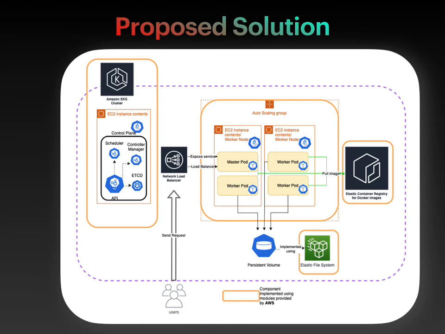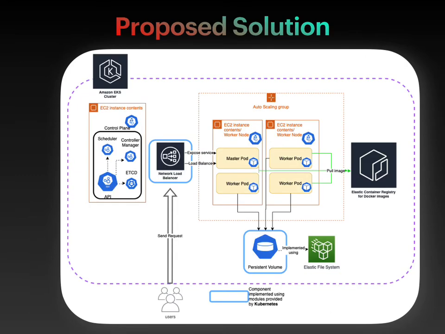These are the components implemented using modules provided by AWS. These components are cloud native. In other words, if the client plans to build it on other cloud service providers, these are the components that will need to be changed accordingly. The modules will build a Kubernetes cluster, a container registry, a file system, and also the auto-scaling group. The computing nodes of the infrastructure are also built by modules provided by AWS.